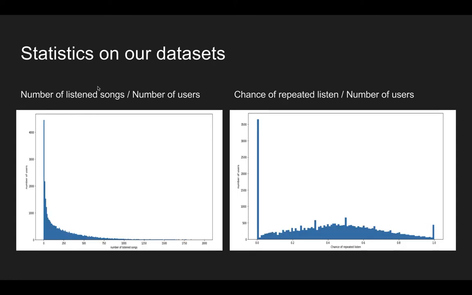And here are some statistics about our dataset. This picture depicts the statistics of the number of songs each user listens to. We can see that most of the users listen to only a few of the songs, and a small number of users listen to many of the songs in this dataset. And this is the statistics of the chance of repeated listening. We can see that some of the users just will not repeatedly listen to songs in this dataset.